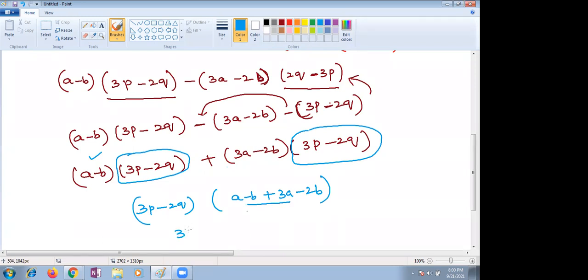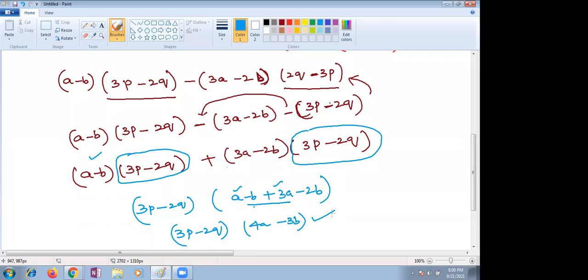Now you simplify 3p minus 2q. The terms are a, and plus 3a becomes 4a. B minus b and minus 2b means minus 3b. Like this we can factorize the given expressions.